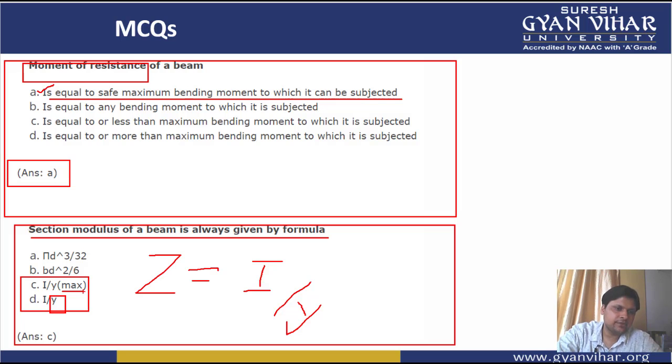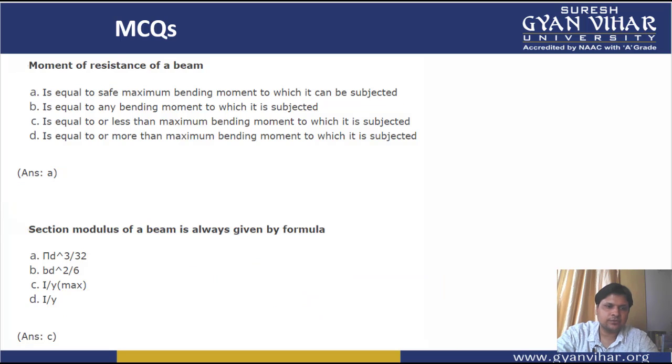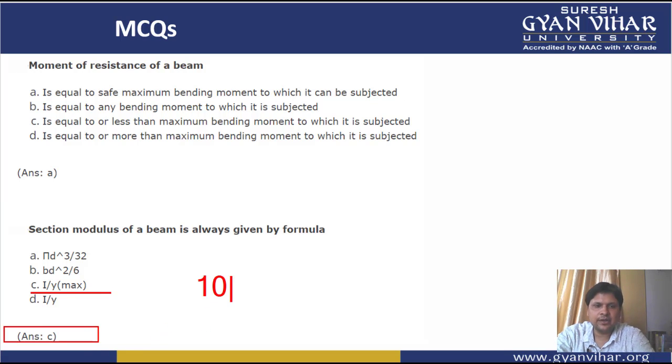Y maximum means we will have to take the maximum value of Y, and this is correct. It will be maximum because it is the distance of the outermost fiber from the neutral axis. So C is the correct option. So this was our MCQ number 10.